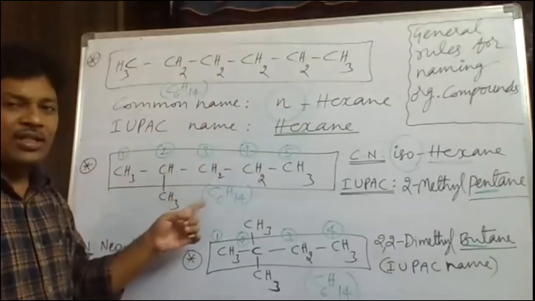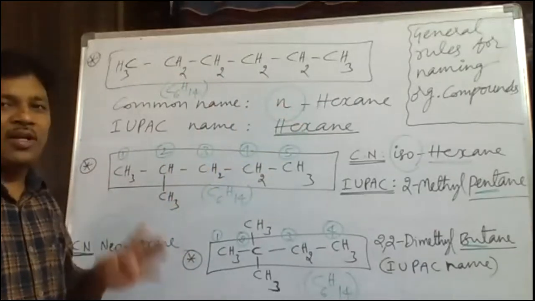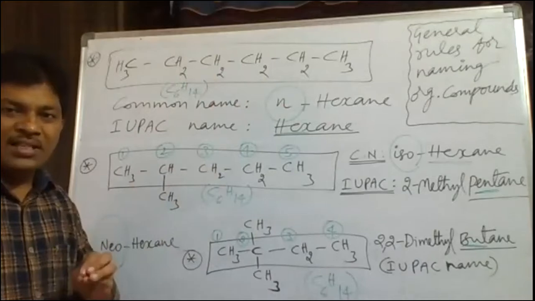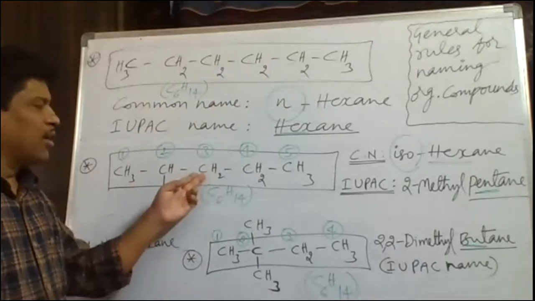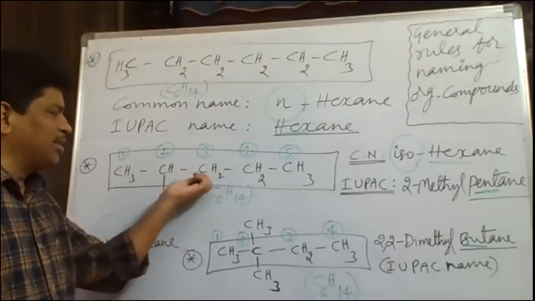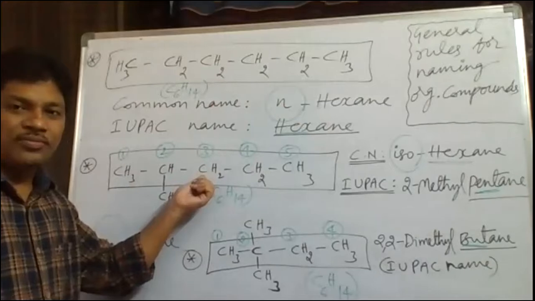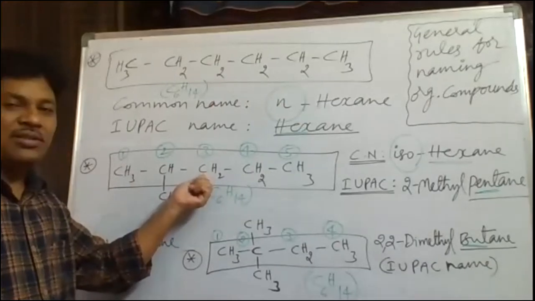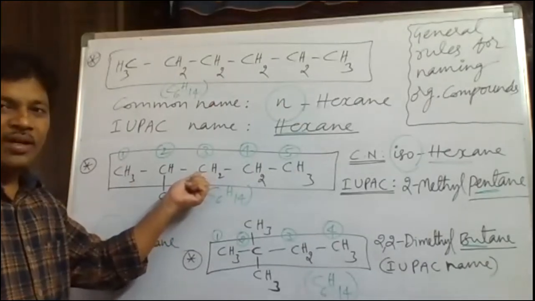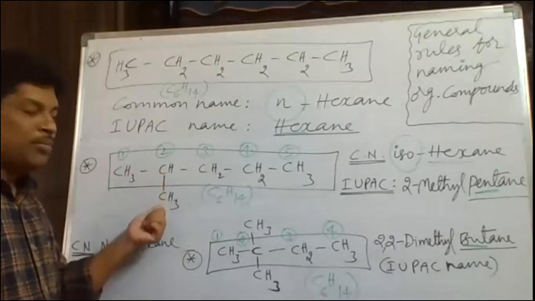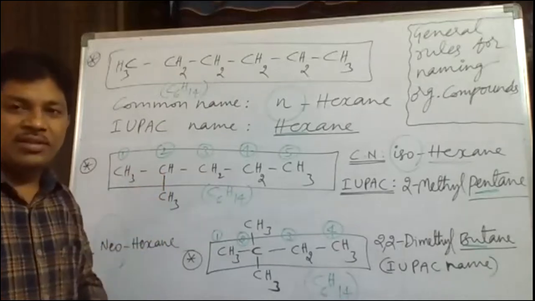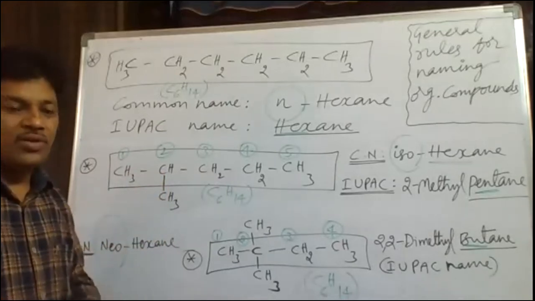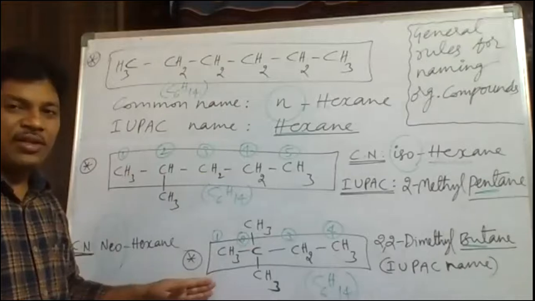As there is one branch on the last but one carbon, remember. If this branch is present on this carbon, we cannot say iso, because this carbon is not the last but one. So the last but one should bear a methyl branch, then only we can say iso. So it is isohexane, it is neohexane.